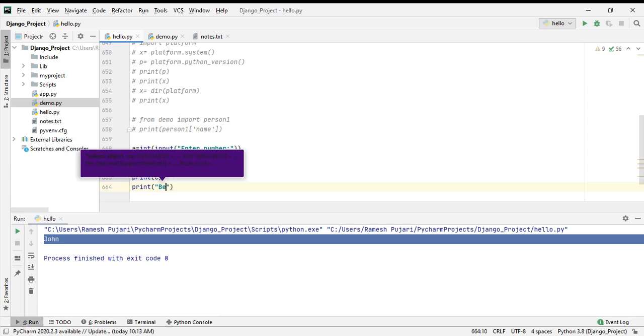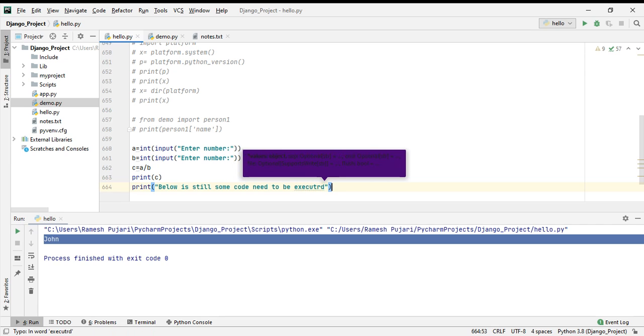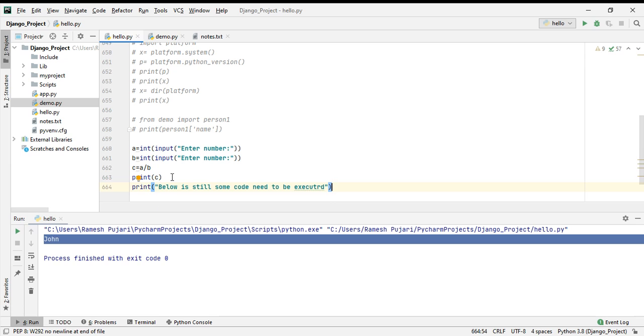Below is still some more code that needs to be executed, because I have so much code still to execute. After this executes, my below code should be executed. I'm not using any exceptions here.